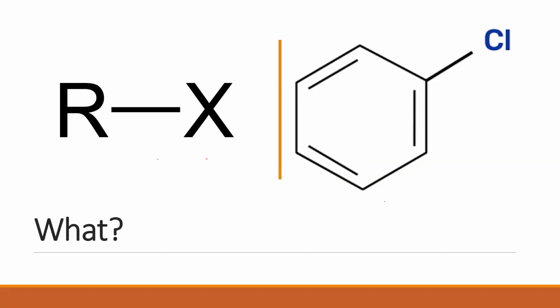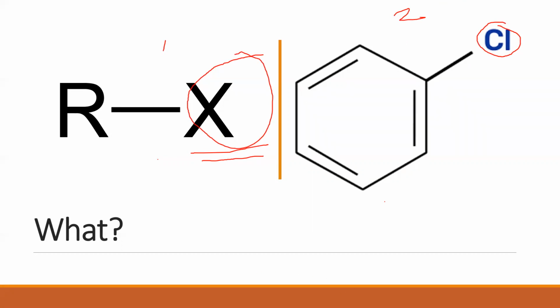Yes, we have studied, when we looked at the periodic table and the various atoms, that X basically stands for halogen. So the moment I write X, it indicates halogens. It can be any of the halogens: fluorine, chlorine, bromine, or iodine. So when I look at these two compounds, compound 1 and compound 2, the similarity is the halogen. Clear? This is what is similar between these two compounds.